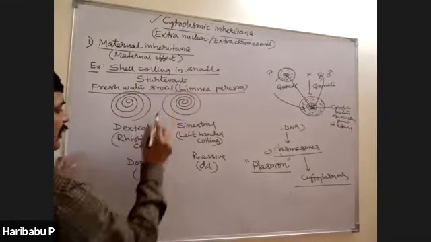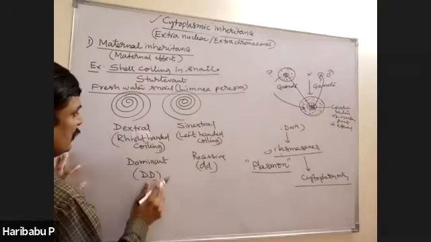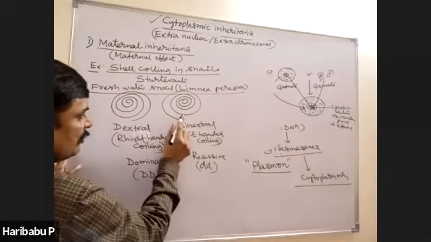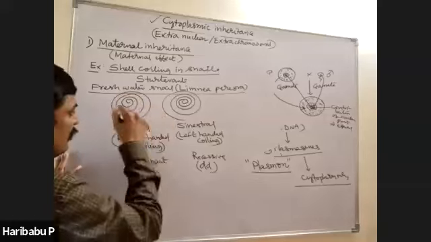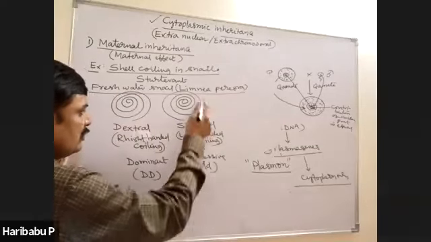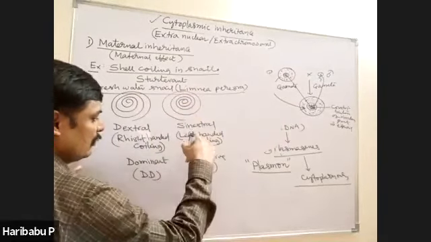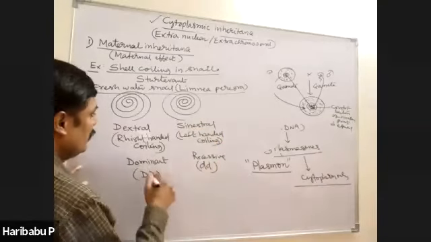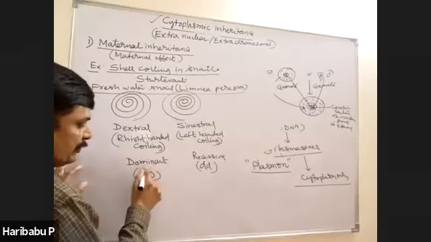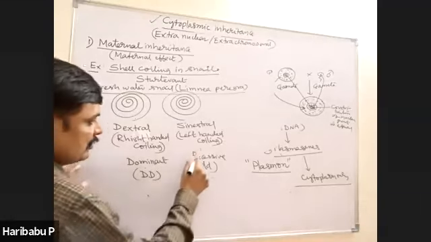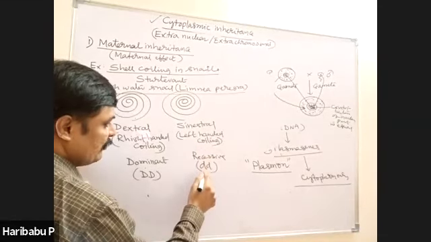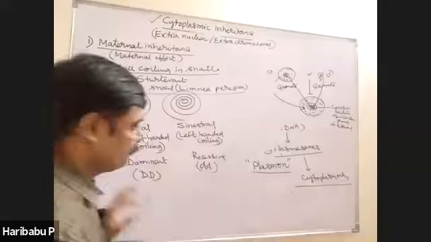In these snails, two types of coiling are there: dextral coiling, sinistral coiling. Dextral means right-handed coiling or clockwise coiling. Sinistral means left-handed coiling or anti-clockwise coiling. And this dextral is dominant, represented by capital D, capital D. Sinistral is recessive, represented by small d, right?